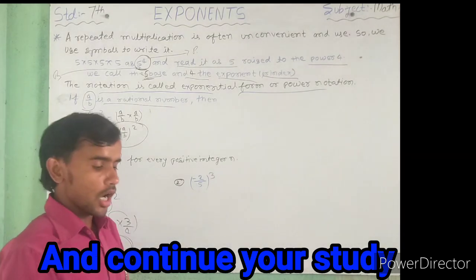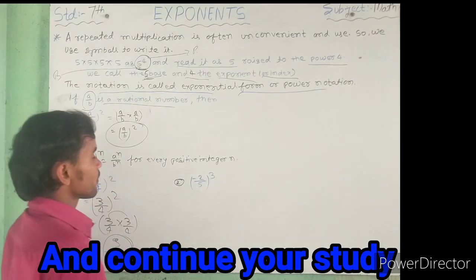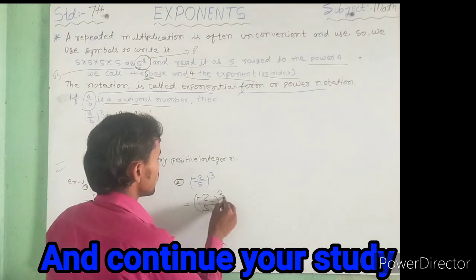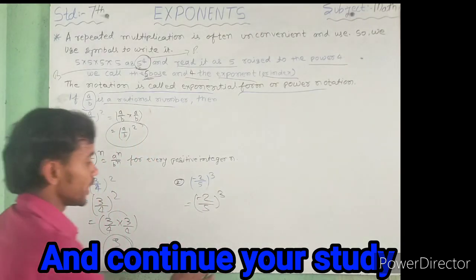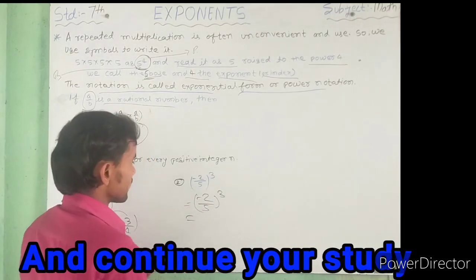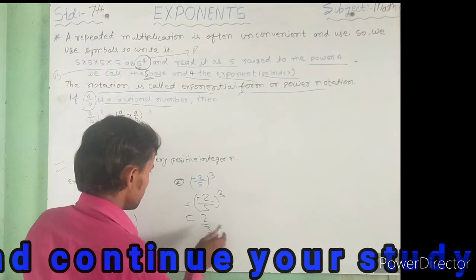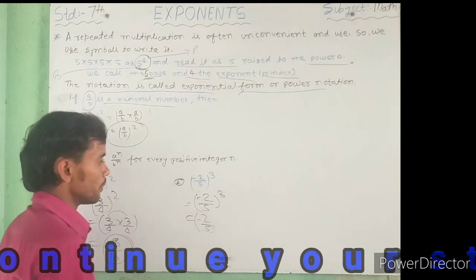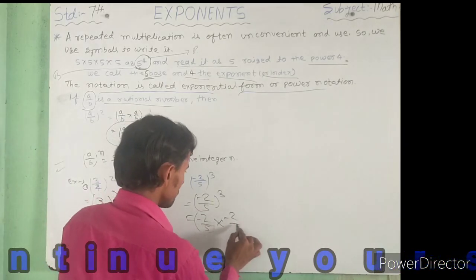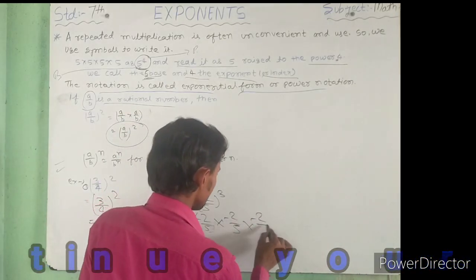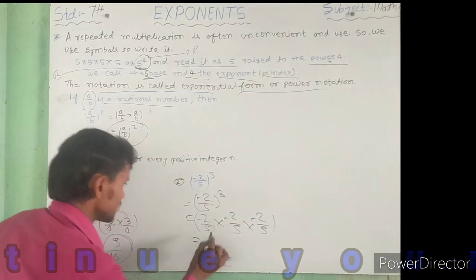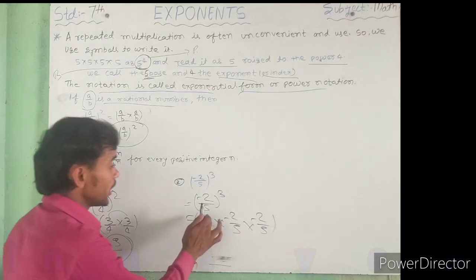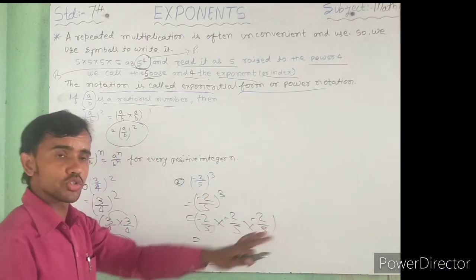Next, the second form, how to solve it. Here the question is (minus 2 by 5) cube. It means 3 times. When you write it 3 times: minus 2 by 5, minus 2 by 5 and minus 2 by 5. Multiplying 3 times, 2 2s are 4, 4 2s are 8.